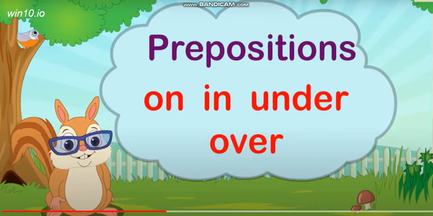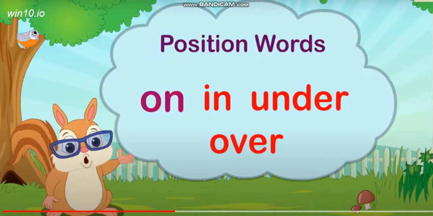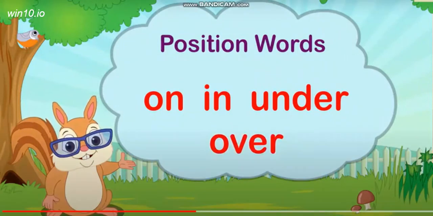On, in, under, over. In other words, we can say that on, in, under and over are basically position words.